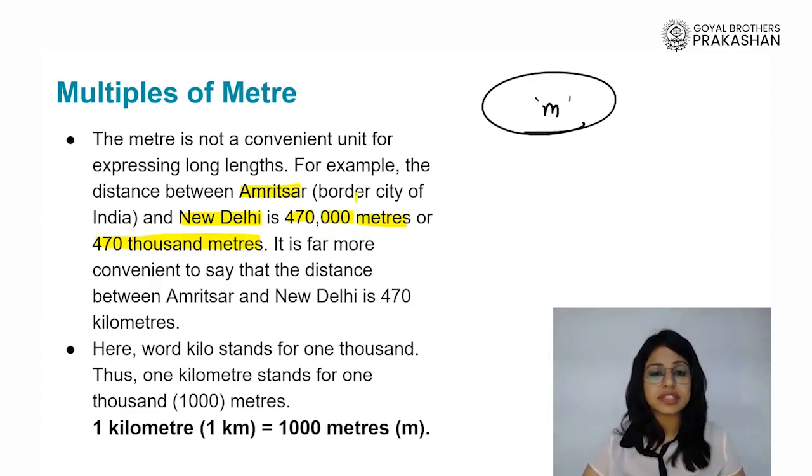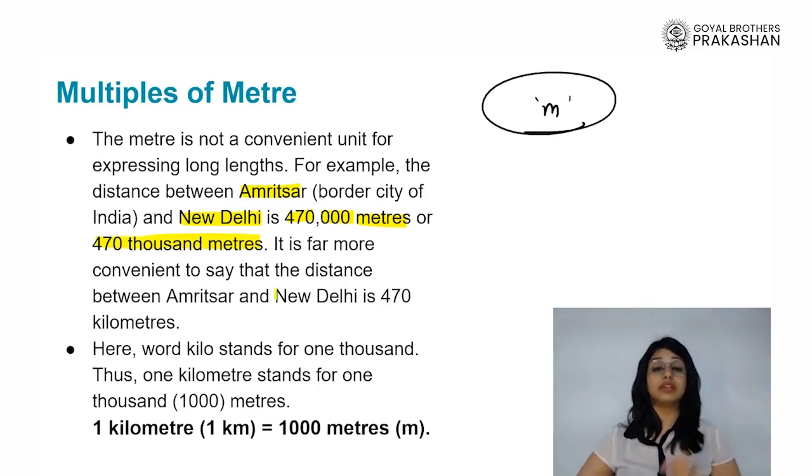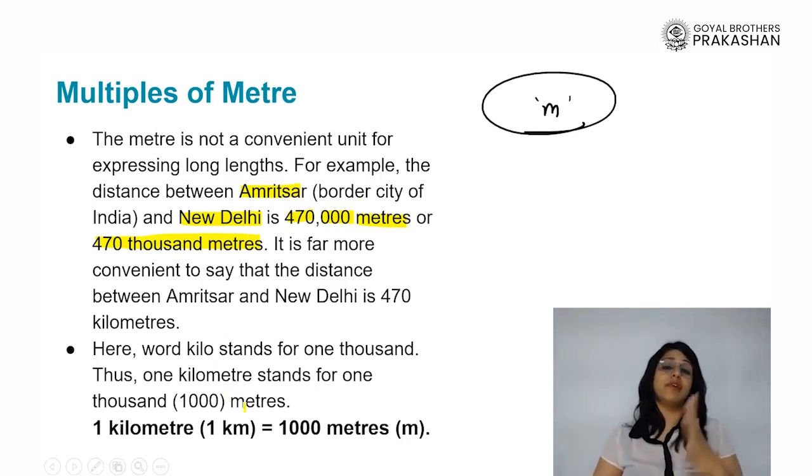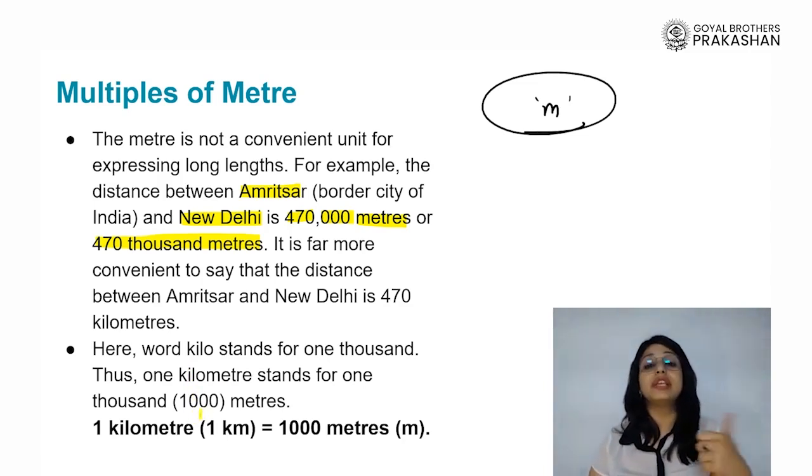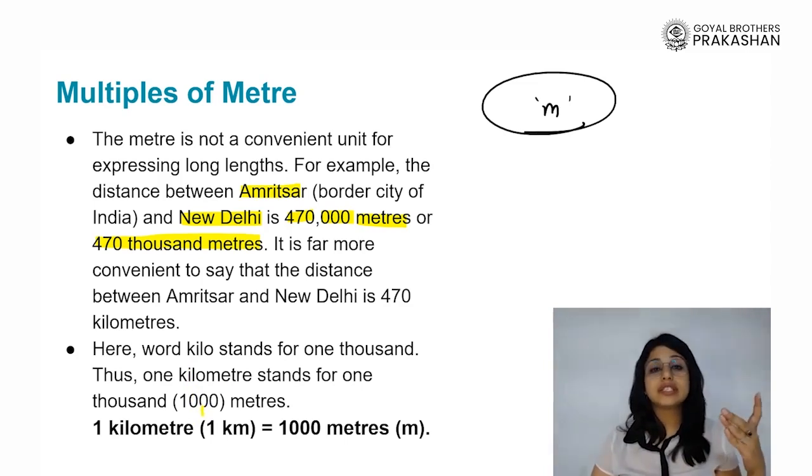It's like ones, tens, hundreds, thousands, 10,000, lakhs. So 4,70,000 meters. My goodness, somebody will never travel from Amritsar to New Delhi or vice versa. But this seems to be a bigger number because we are measuring it in the SI unit. When we talk about bigger distances, such as the distance between states or cities or even countries, we shift from meter to a bigger multiple of meter, which we call kilometers.